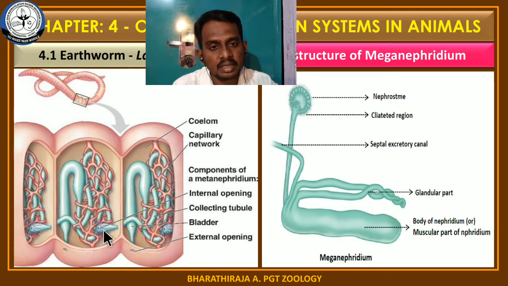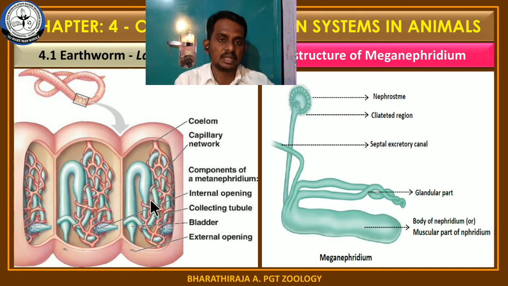This is the head region or nephrostome of this nephridium. This is the part which lies in the previous segment of the body, and the remaining part of the nephridium is found in the succeeding segments. You may consider this segment number 1, this segment number 2, segment number 3.